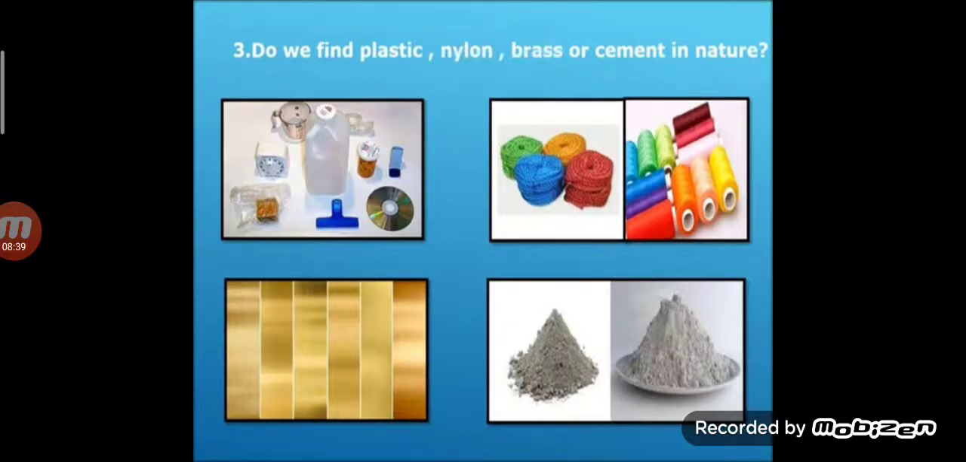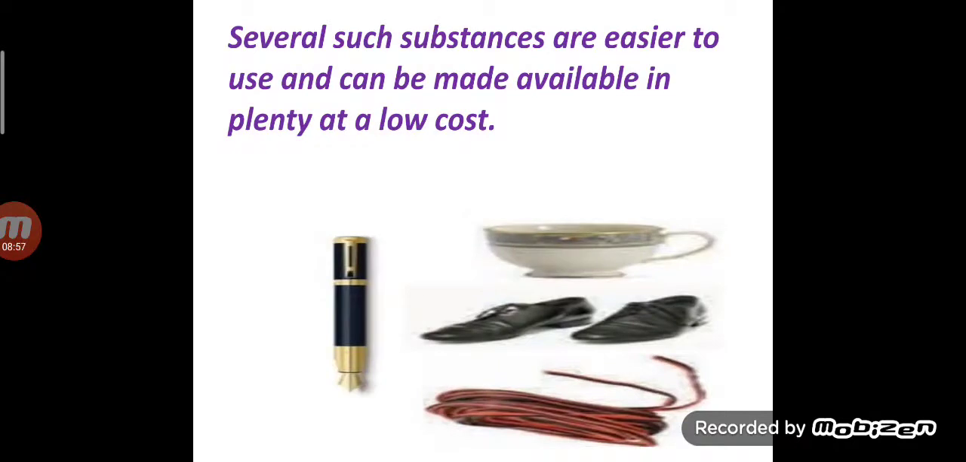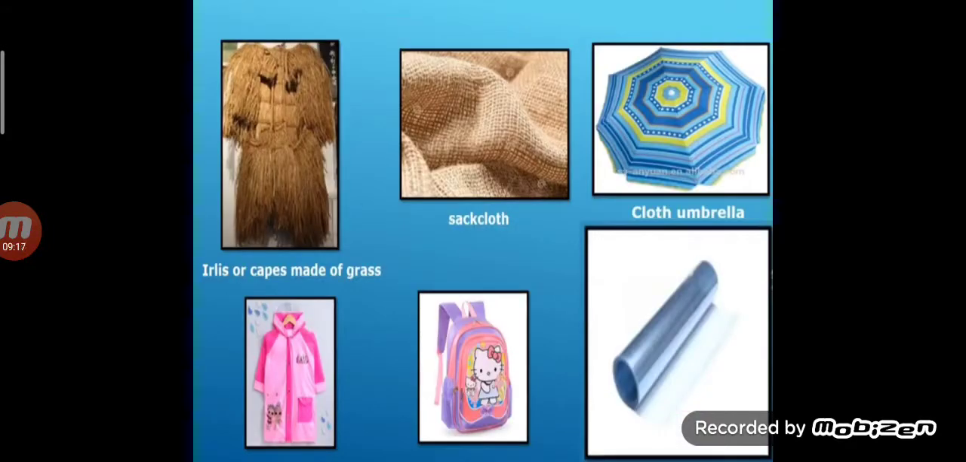Now the next topic children is man-made substances. New substances produced by processing naturally available substances are called man-made substances. Several man-made substances are in use. They are easier to use and are available in plenty at low cost. They satisfy the needs of man and make his life more comfortable. Now let's see children some examples of man-made substances.